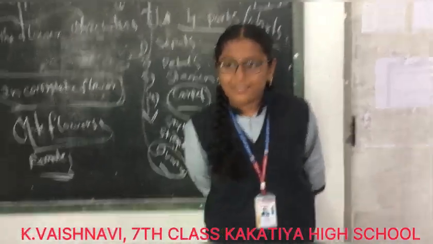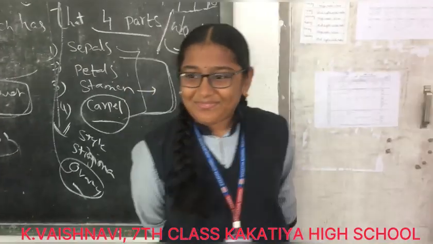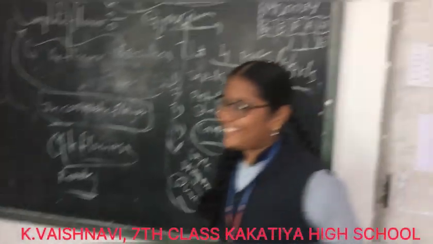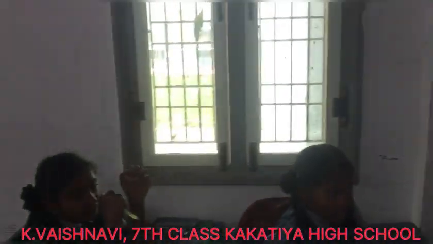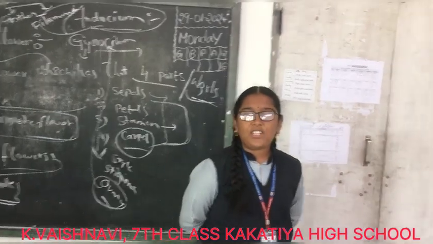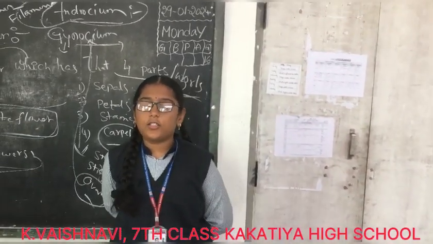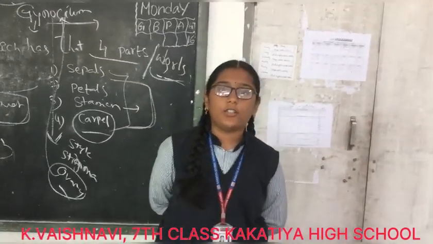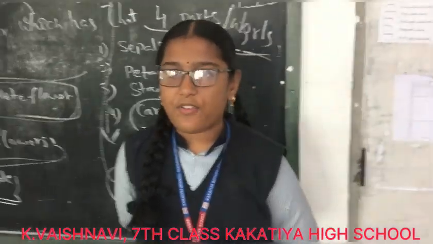What is calyx? The green tube-like structure is known as calyx. What is binary fission? The mother cell which is split into two parts is known as binary fission.